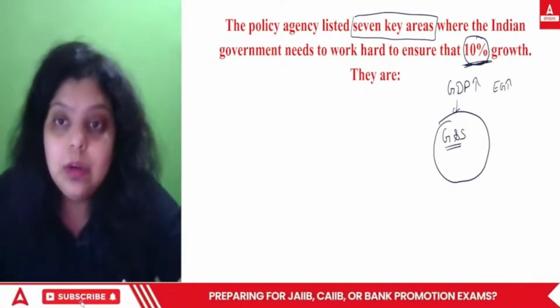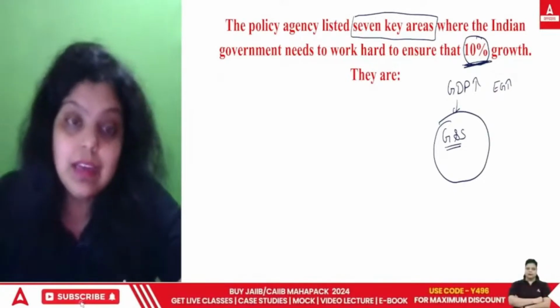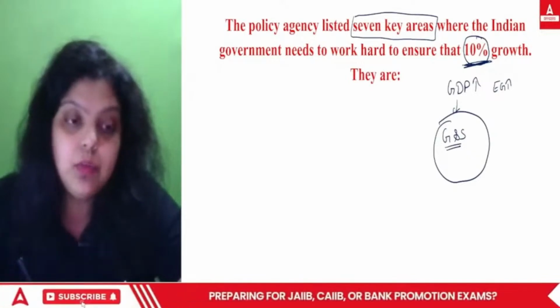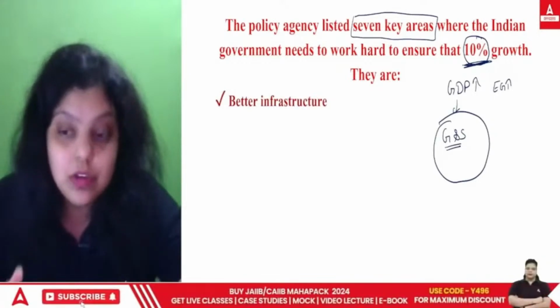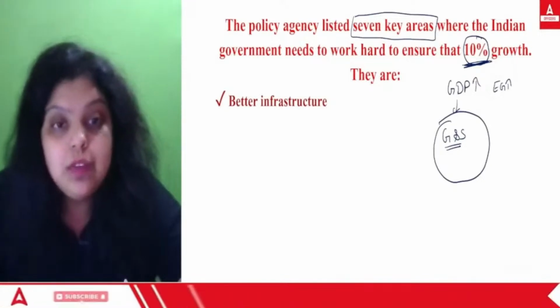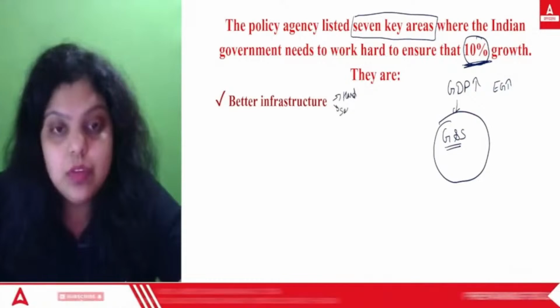And if you want the growth of 10 years every year, you have to work on the 7 areas that is defined by the NITI Aayog. So the first area that NITI Aayog said have to be focused on, that is better infrastructure. Infrastructure means roads, building, etc., hospitals, schools, financial institution, etc. So this infrastructure have been divided into 2 parts. First is hard infrastructure and second is soft infrastructure.